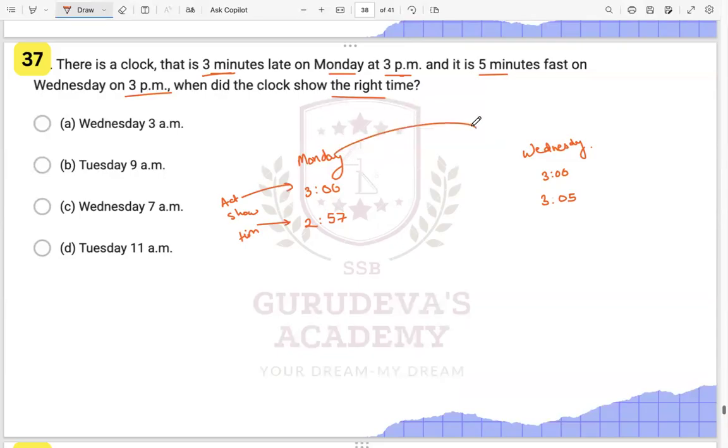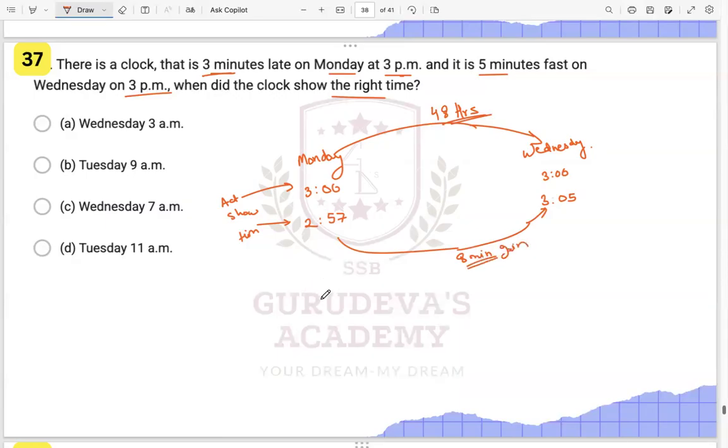So how much is the time difference between Monday 3 p.m. to Wednesday 3 p.m.? We have 48 hours, right? 48 hours is the total. And in this 48 hours, how much time is it gaining? It is gaining from 2:57 to 3:05, that is 8 minutes, right? 8 minutes of gain.